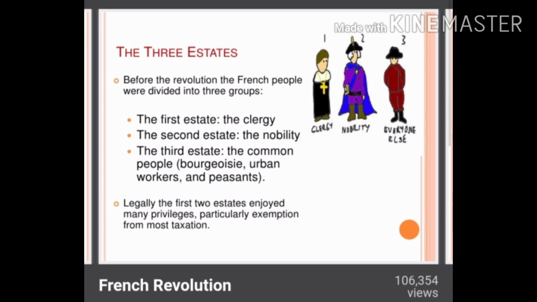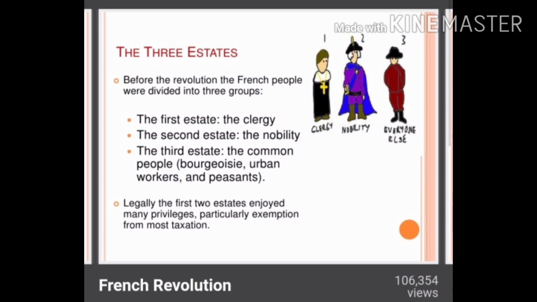These two groups are the higher groups, means they are enjoying most of the privileges which were given by their government also, means उनको दूसरे ग्रुप्स के कंपैरेटिव ज़्यादा अच्छा और ज़्यादा privileges were given in their society.